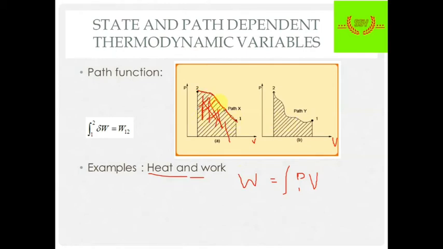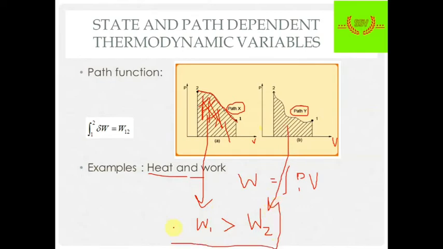So look, here this is path X and here this is path Y. We can clearly observe that in path X, the work required, suppose it is work 1, is more than work 2, that is the work required in path Y. So functions that are dependent on path are known as path dependent thermodynamic variables or path functions.